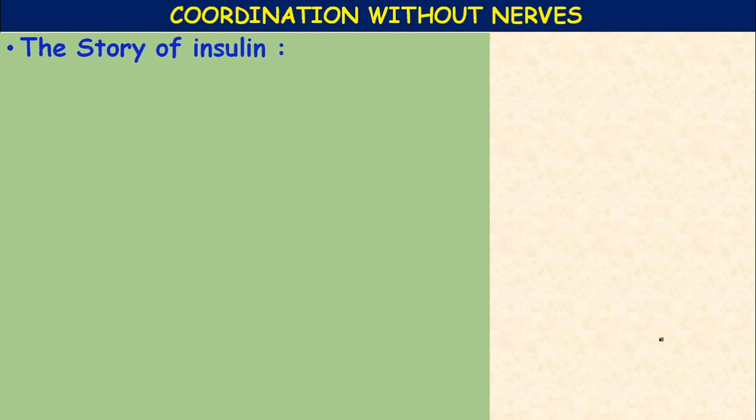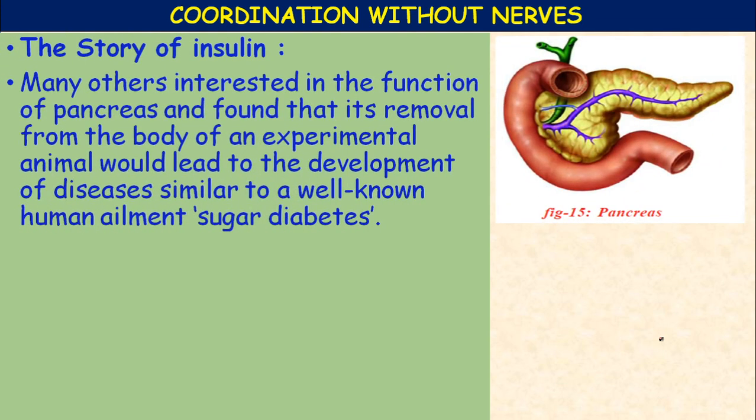Okay, so the story of insulin, let us continue. Many scientists were interested in the function of the pancreas, and found that its removal from the body of an experimental animal would lead to the development of diseases similar to a well-known human ailment, that is, sugar or diabetes. In the animals, what they have done? They removed the pancreas from that animal, and they observed that the sugar level in the blood had increased.